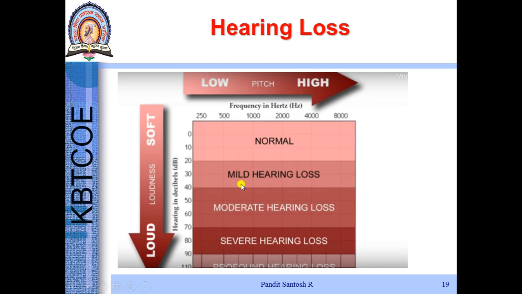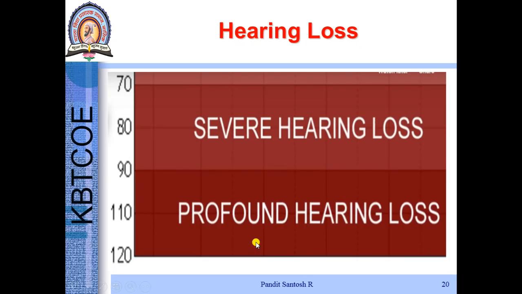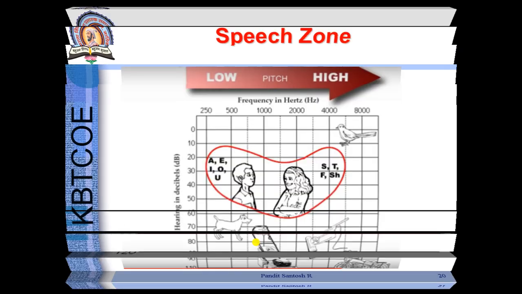This slide shows the speech zone. These are the vowels and these are the consonants with increasing frequency. Now various elements are shown here. They are having various frequencies and dB.